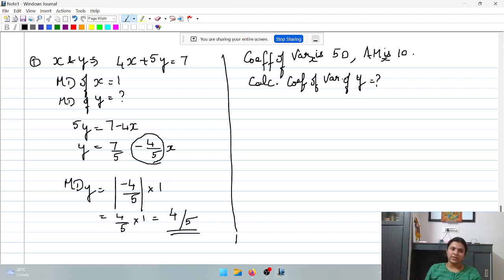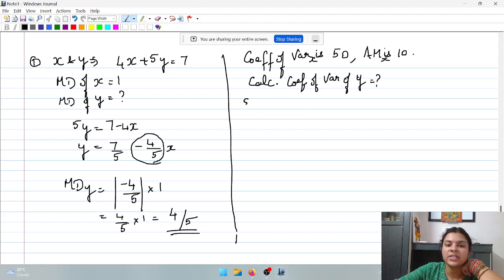Now remember friends, this formula y is equal to modulus of b into x will be applicable only for absolute measures, which are range, mean deviation, quartile deviation and standard deviation. Since they have given the coefficient, you cannot apply the formula directly. I need to first find the standard deviation, apply the formula to the standard deviation, and then only convert it to the coefficient of variation.